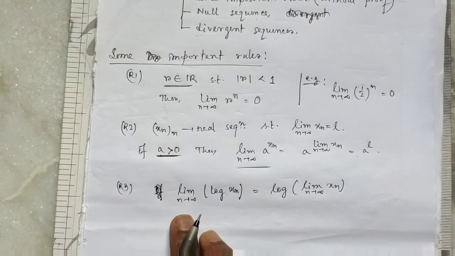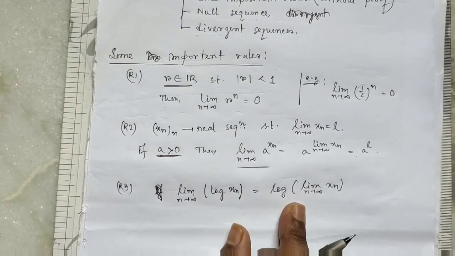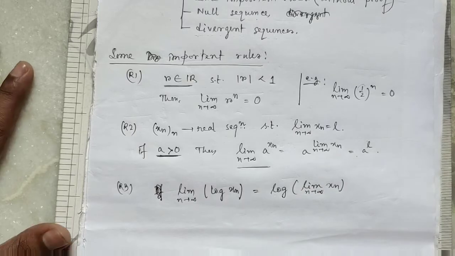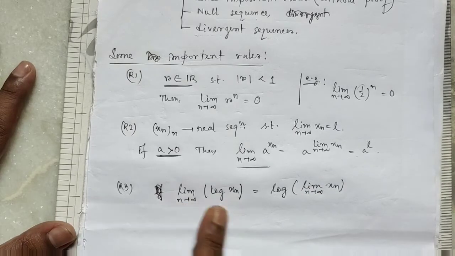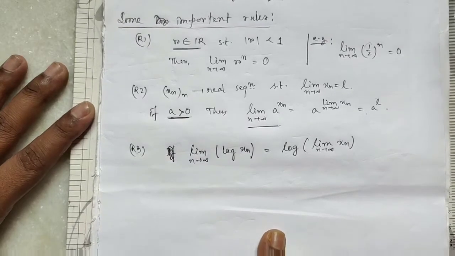Clear? Limit n tends to infinity log of xn equals log of limit n tends to infinity xn. That is, limit and log can be interchanged. Clear?